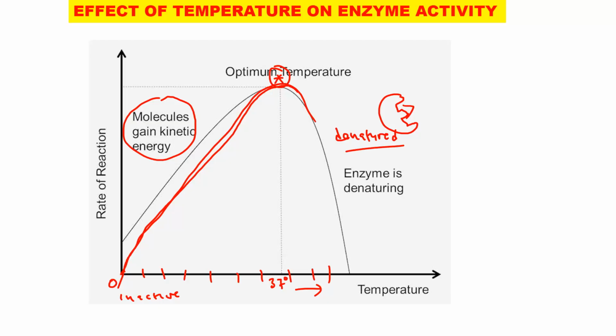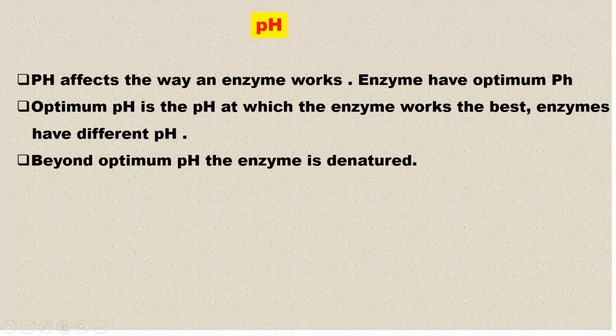Okay. Now, at a certain point, maybe, anyway, let me not go there. So the enzyme is denatured. On this bottom side, the enzyme is inactive. This is the optimum point. So it is very important that you know this graph.